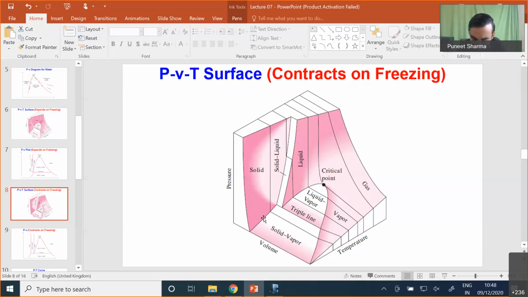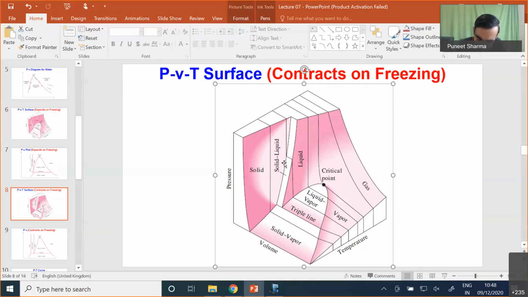Then this is my sublimation line, which represents the transition from solid to vapor, and this is my triple point line, triple line. And this is our surface over here, which shows the solid-liquid two-phase region. So for this particular substance, a liquid will have specific volume somewhere over here, and when the liquid converts into solid, I'll have specific volume somewhere over here.